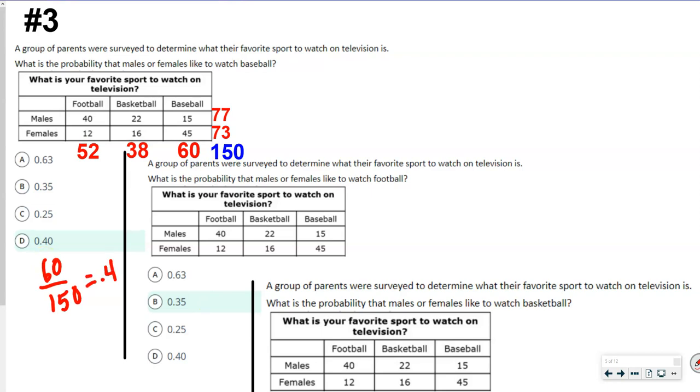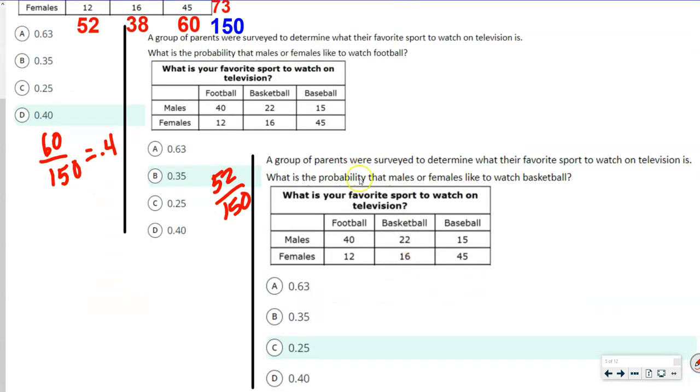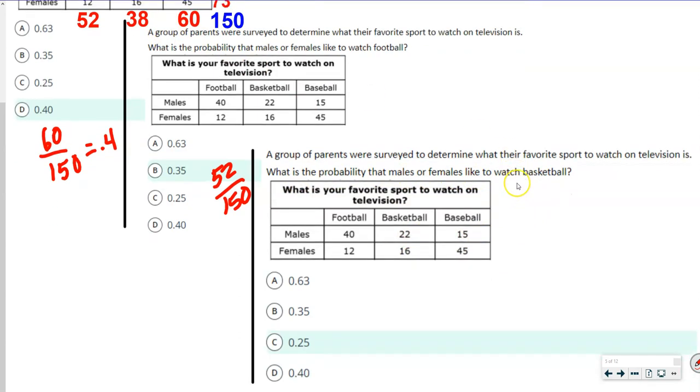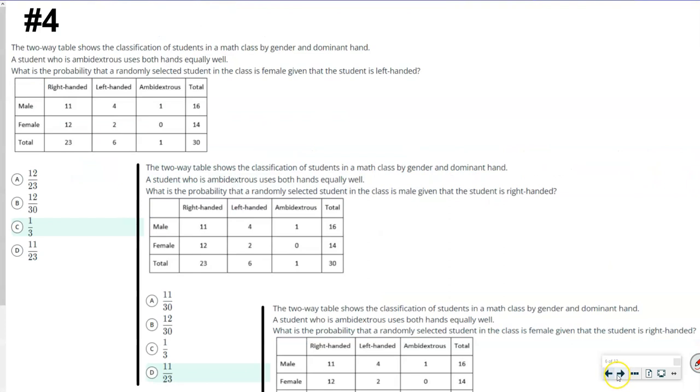Okay, the next one says, what is the probability that males or females, again, like to watch football? So football here is 52. So this one's going to be the 52 over the 150. And again, that's 0.35. The last one here is, what is the probability of males or females, again, like to watch basketball? So basketball is here, and our total for basketball was 38. So this one's going to be 38, again, over 150, okay? So again, the process is the same, just different questions.